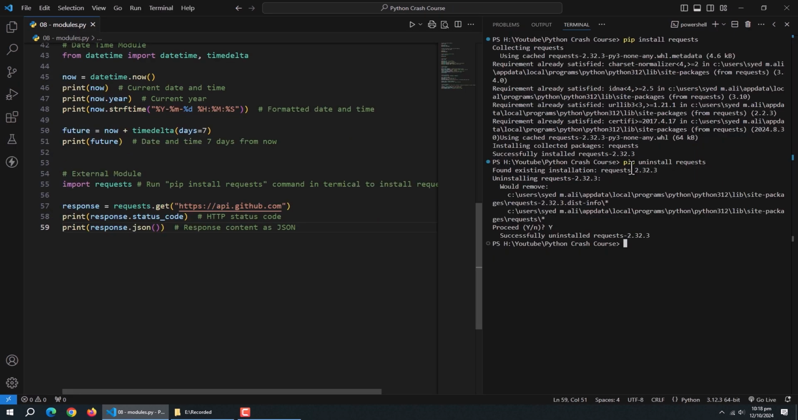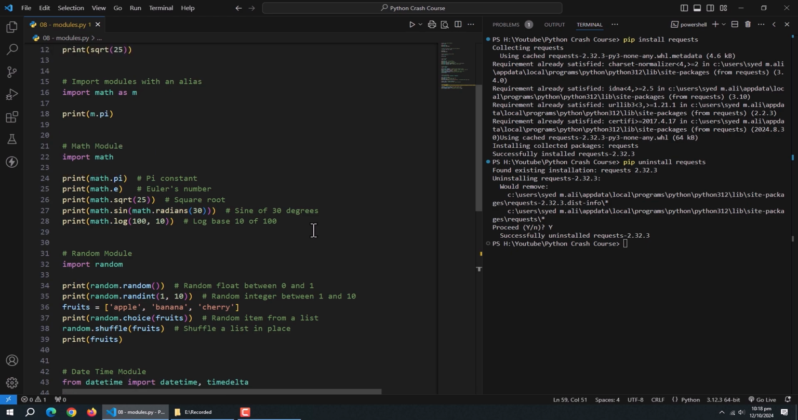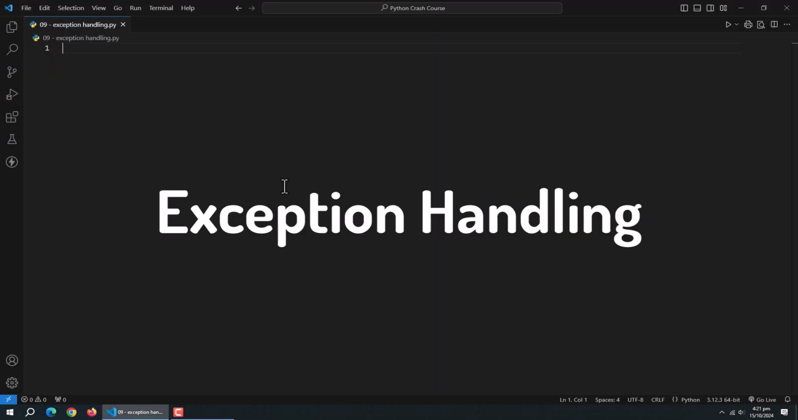These are just a few examples of the many modules available in Python. Each module opens up new possibilities for what you can do with your code. That's all for this section. Now, we'll talk about exception handling.